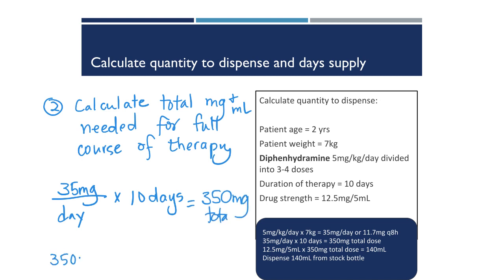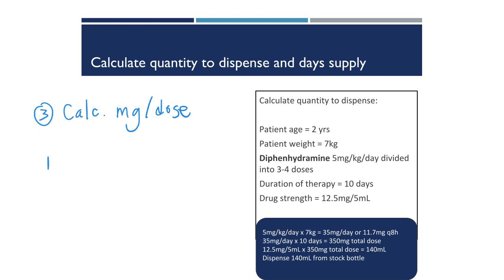Now we need to know how much total drug to dispense. We're going to have 350 milligrams, multiply that out by the units of our strength. The milligrams cancel out, and we are left with 140 milliliters will give us the total course of therapy.